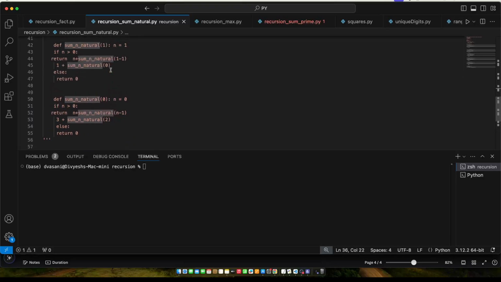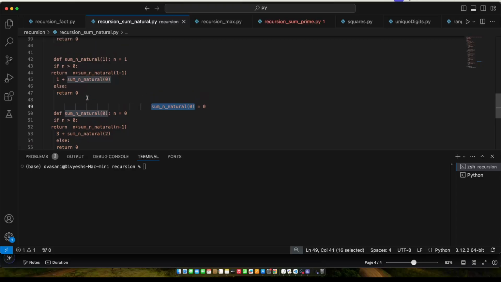Now, ultimately, when n is equal to 0, you will be calling the same function with n argument as 0, right? Over here you compare n is greater than 0. No, so it will go to the false, which means here you are returning 0. Understand this: this guy is returning 0, so this guy is 0.